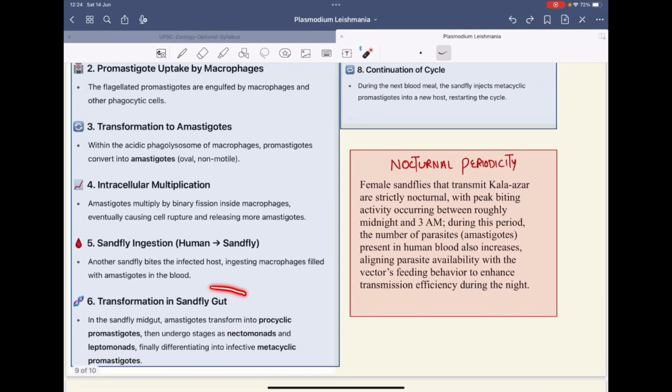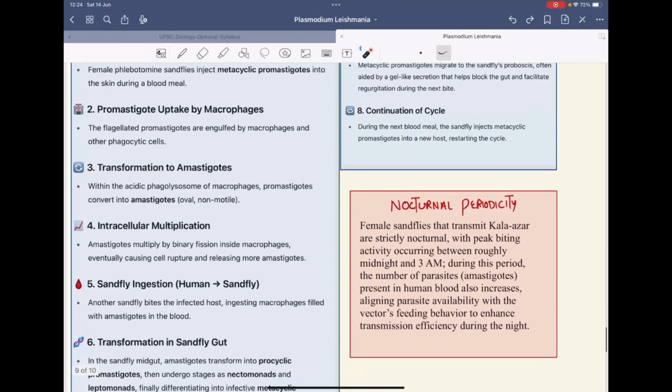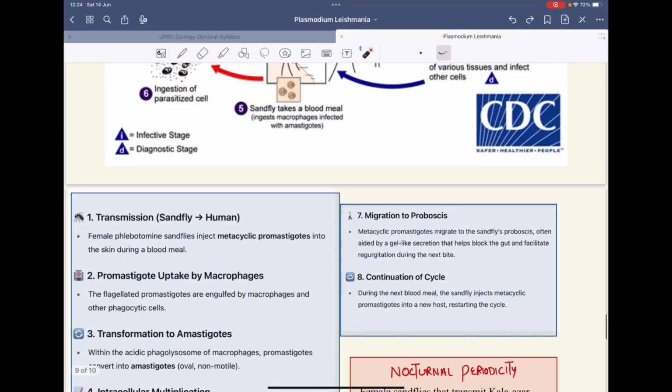So then this transformation happens in the sandfly's gut, where the amastigote is converted. It undergoes stages like nectomonads, leptomonads, and finally promastigote. Now this promastigote enters the humans finally, and the cycle continues.